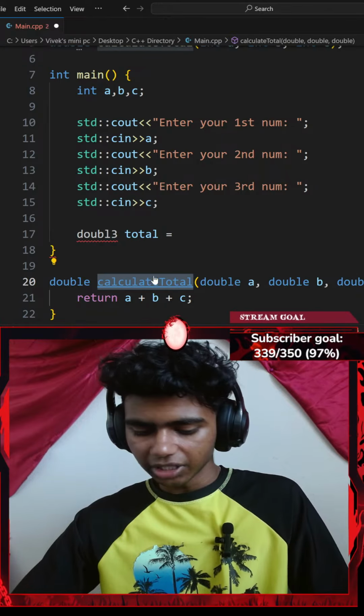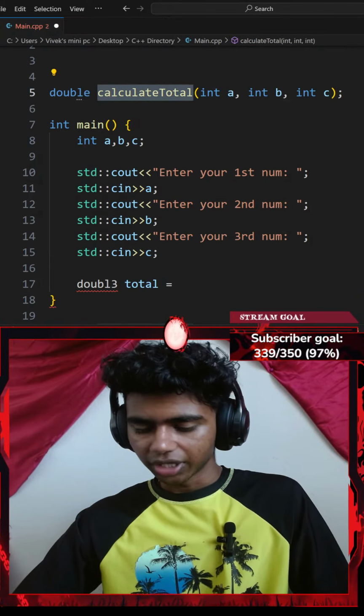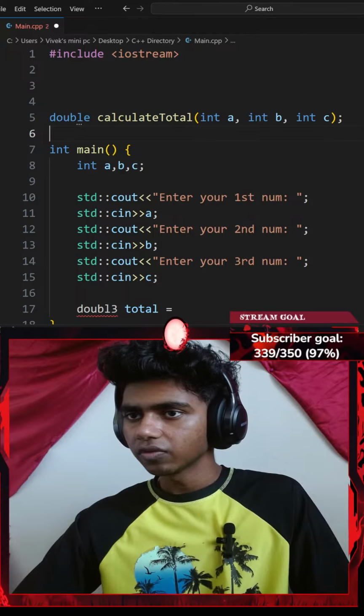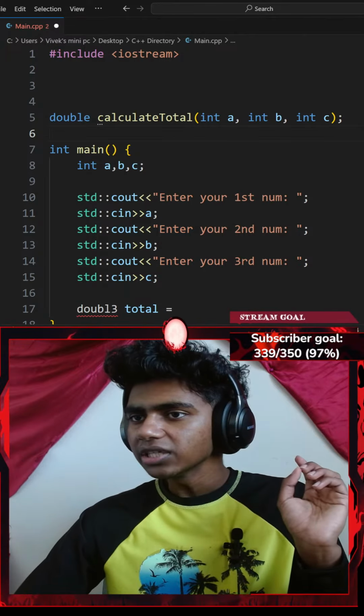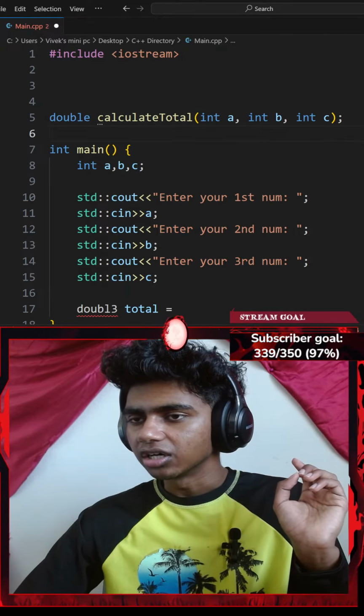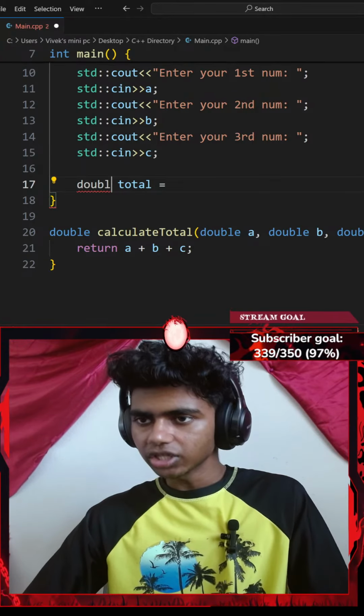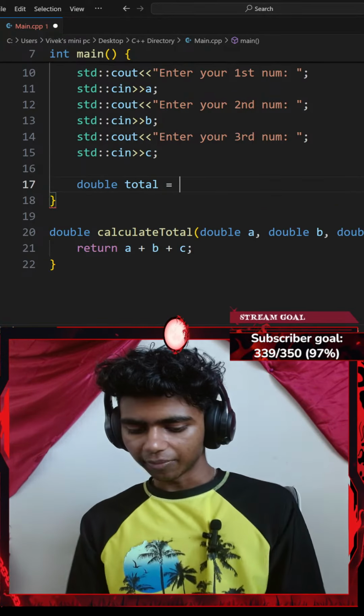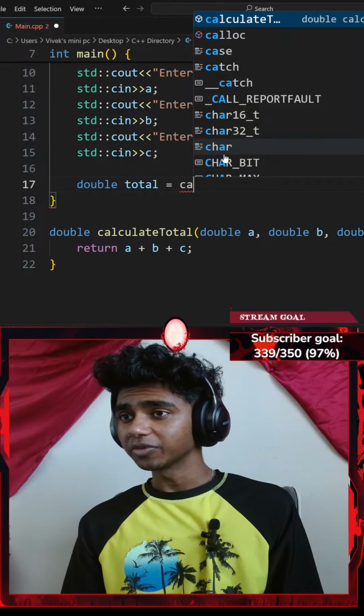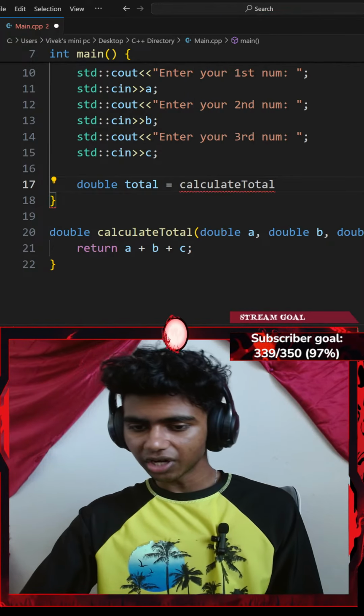Let me copy that and paste it here to avoid a spelling mistake. Control V, there we go. Why does it show those 3 tiny dots there? Okay, so let's go with a double total. Let me include and invoke my calculate total function.